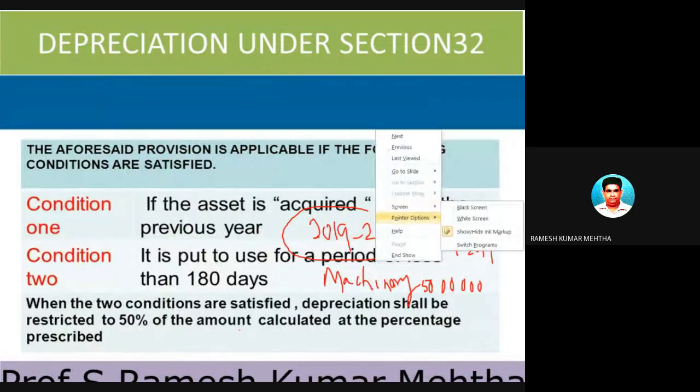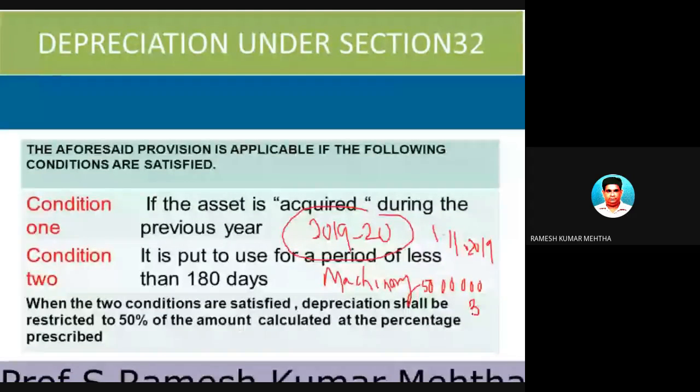And this machine has been put to use on 1/11/2019, the same day when the asset was purchased.